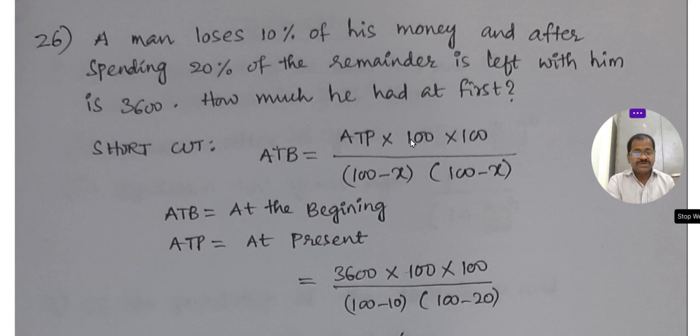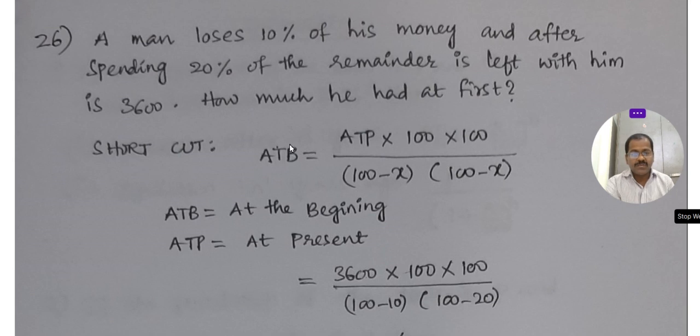Okay, you see here, at the beginning is, at shortcut, at the beginning is at present into 100 into 100, over 100 minus x, and he lose 10% and he spent 20%. Okay, so here at present how much he had? 3600. We have to find at the beginning how much he had.